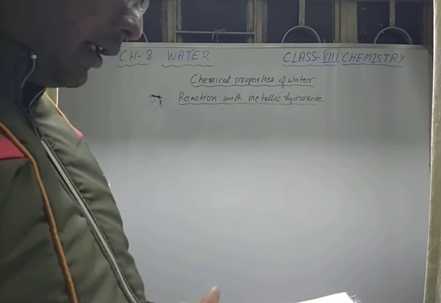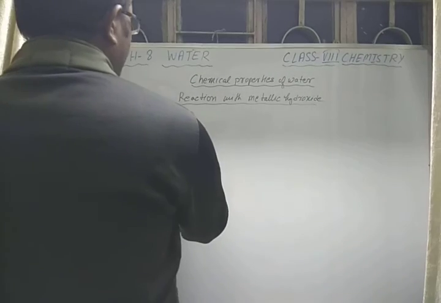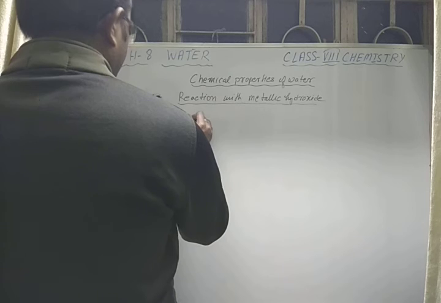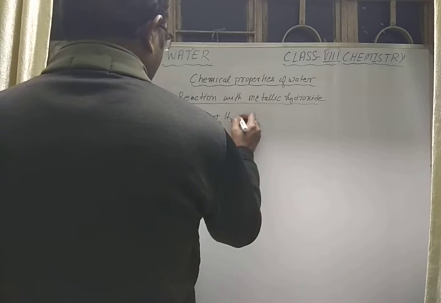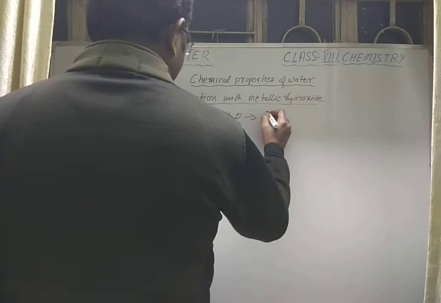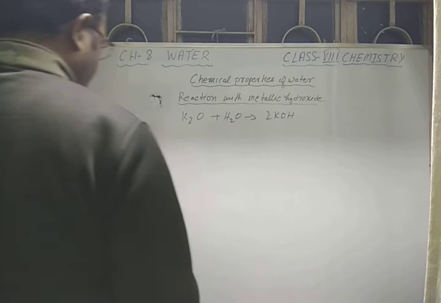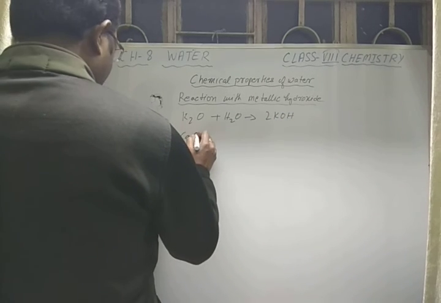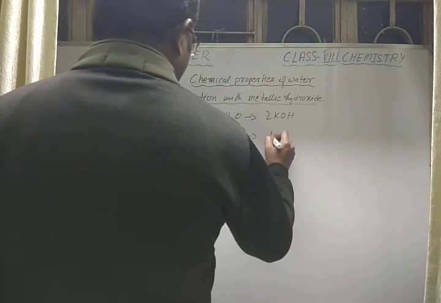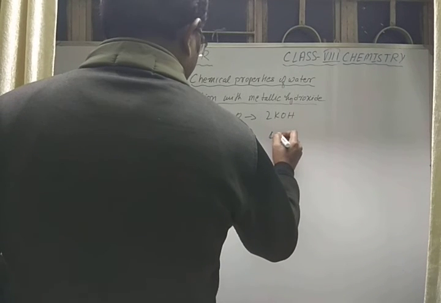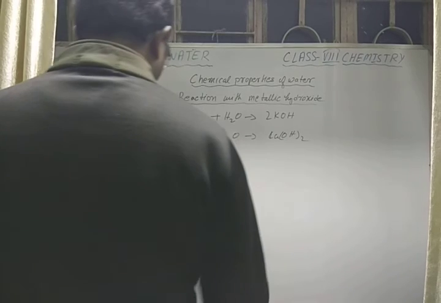So what do we see in the reaction of water with metallic oxides? Potassium oxide reacts with water to form potassium hydroxide. Similarly, when calcium oxide reacts with water, it gives calcium hydroxide. Okay.